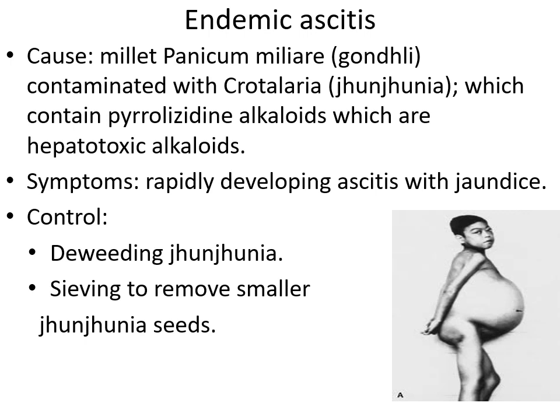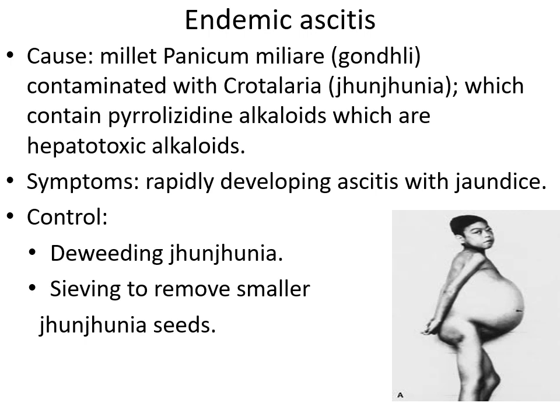The preventive measure would be educating these people about this toxin, about the Junjunia seeds which could contaminate the Gondli grain. Another important point is de-weeding of the Junjunia plants which grow along with the millet.